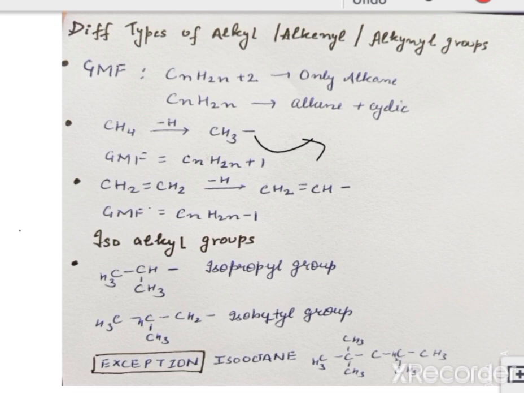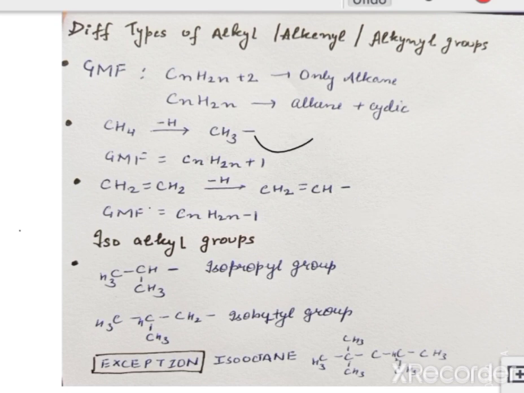Similarly, if we remove one hydrogen from an alkene, we get an alkenyl group whose general molecular formula is CnH2n-1. For example, if we remove one hydrogen from ethene, we get an ethenyl group. Similarly, here also we have a free valency which can be substituted by hydrogen or any other substituent group.